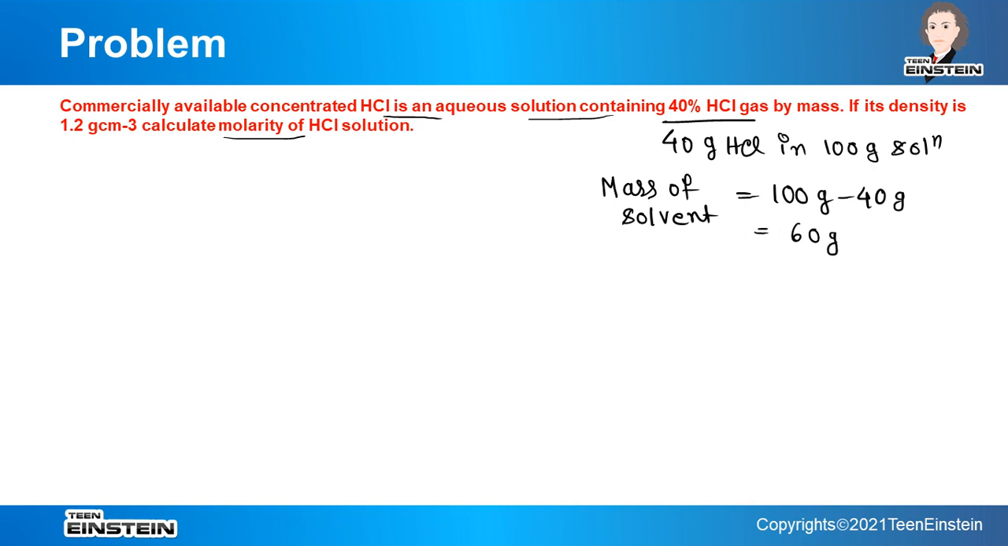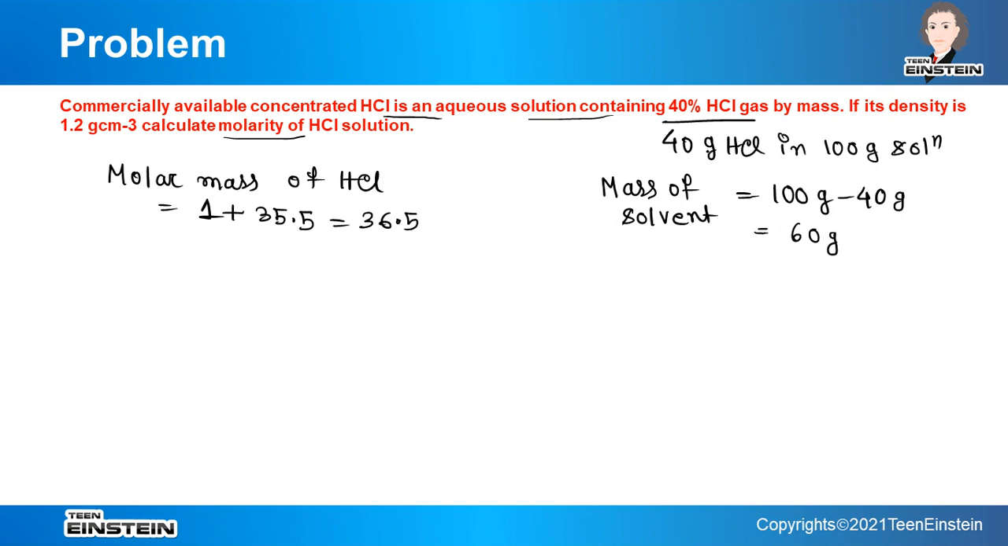Now we know the mass of solvent, and here density is given and 40% HCl gas by mass. These two pieces of information are given. From these we have to find molarity. Now the molar mass of HCl: sometimes it may be given in the question, sometimes it may not be given, then you have to calculate it. It will be 1 for hydrogen and 35.5 for chlorine. So it is 36.5 gram.